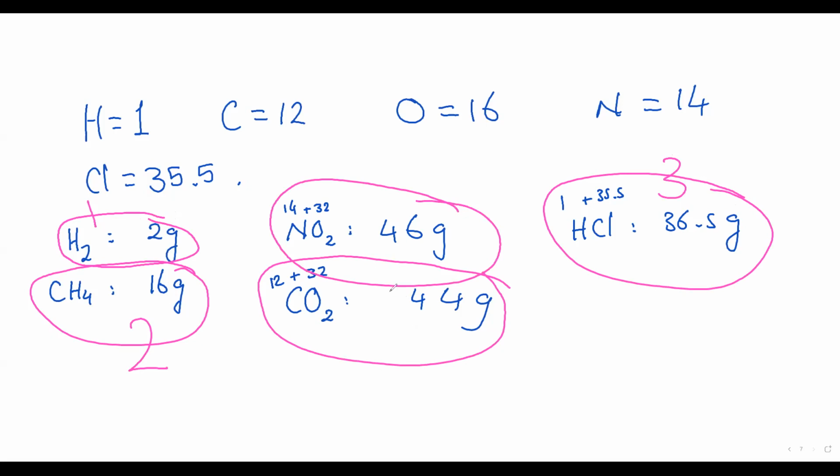And they approach each other because their MR, relative molecular mass, is approximately near. This is number 4 and this is number 5. The one which wins in diffusion is hydrogen, and the one which loses, of course, is nitrogen dioxide, because it is the slowest one. Hydrogen is the fastest one.